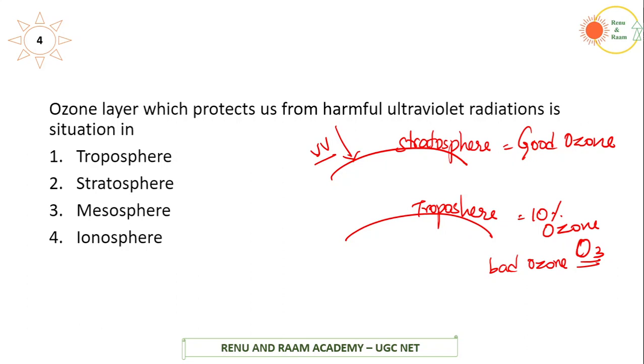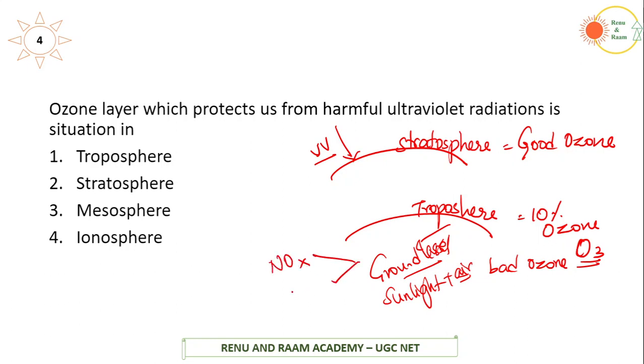We can consider this ozone a type of secondary pollutant. This is called tropospheric ozone or ground level ozone, and it is a secondary pollutant because it is created by sunlight along with other stagnant air chemicals. Normally it is created due to nitrogen oxides and other volatile organic components, similar to the photochemical smog we have seen.